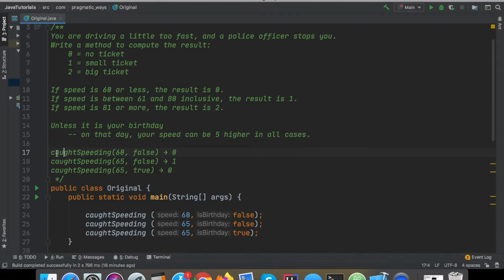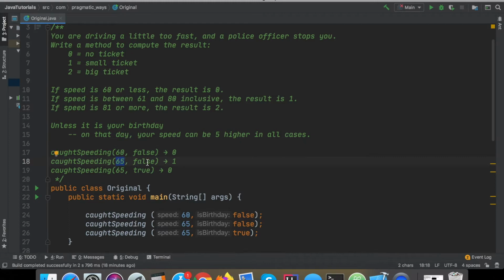And then they give us a couple of examples here of some sample inputs with the expected output. So I'm guessing they want us to create this caughtSpeeding function, and it's going to accept two arguments. The first one is the actual speed, and the second one we're assuming is some boolean for whether it is your birthday or not. In the first case, 60 and not your birthday, it would return 0, so you would get no ticket.